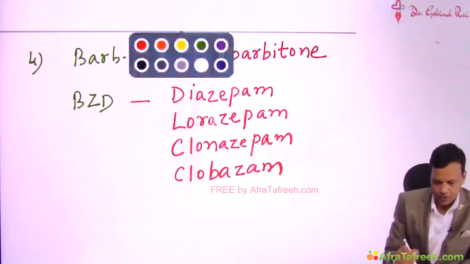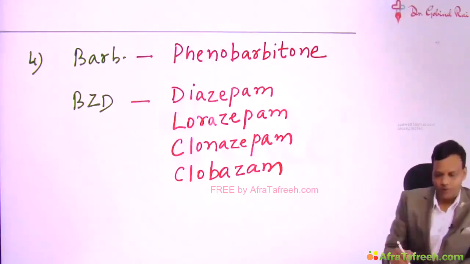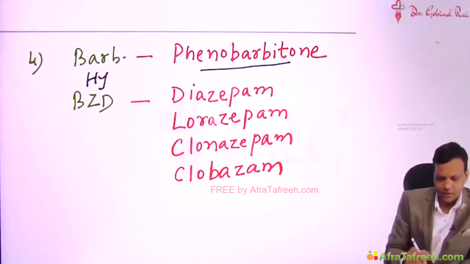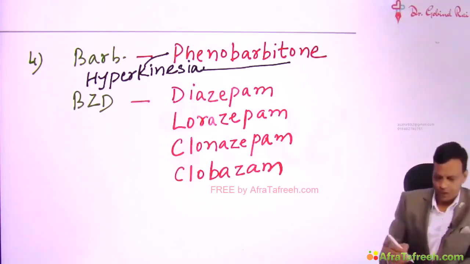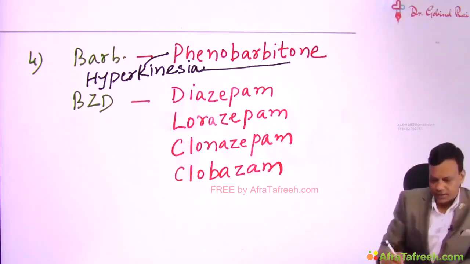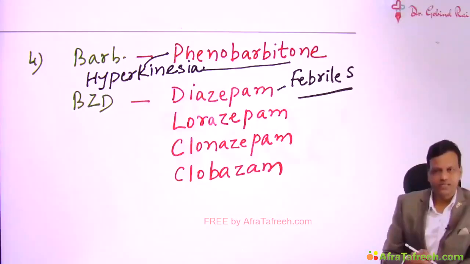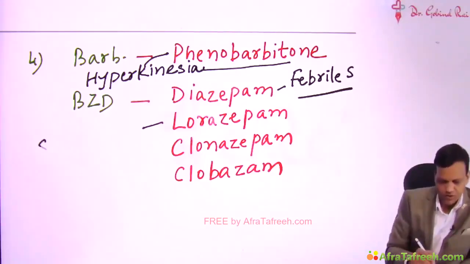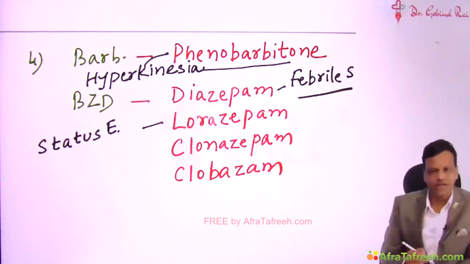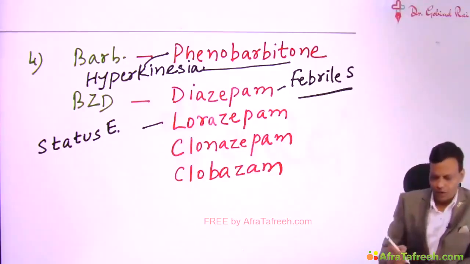Now important points regarding these to remember. Phenobarbital, if used in children, can cause hyperkinesia. The question is asked, which anti-epileptic drug can cause hyperkinesia in children? It is phenobarbital. Then benzodiazepines: diazepam is a drug of choice for febrile seizures. Lorazepam is the drug of choice for status epilepticus.